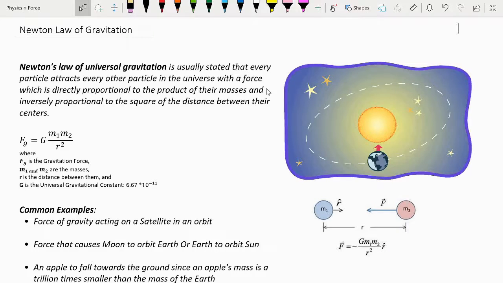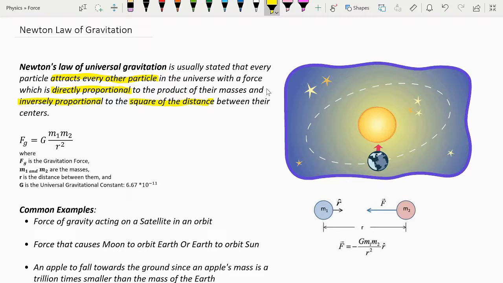Okay, now let's go over Newton's law of gravitation. Newton's law of gravitation is normally stated that every particle attracts every other particle in the universe with a force that is directly proportional to the product of their masses and inversely proportional to the square of the distance between their centers.